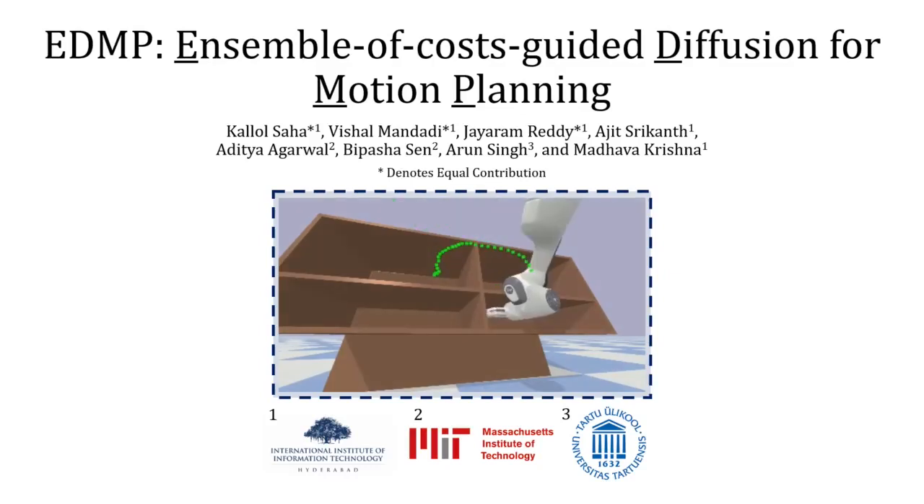Hello everyone. We present EDMP, an ensemble of cost-guided diffusion models for collision-free motion planning. Over the years, many approaches have tackled the task of motion planning in robotic manipulation, including classical planners and deep learning-based approaches. While deep learning-based approaches significantly improve the success rate, classical planners are easy to adopt on any new scene without requiring specialized datasets.